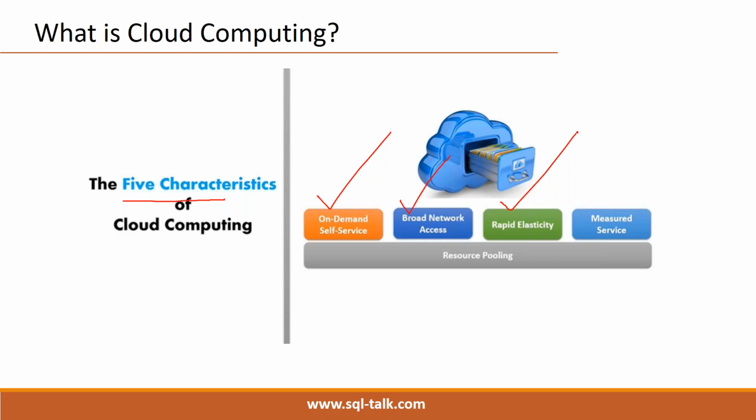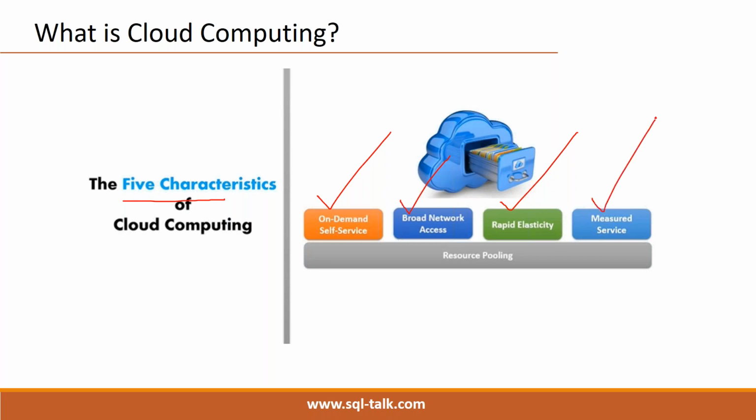Today we have one machine with 32 GB RAM; tomorrow you can increase it to 64 GB RAM, and again come back to 32 GB after two or three days to reduce the cost. That is called scale up, scale down, which is a very good benefit of cloud computing.